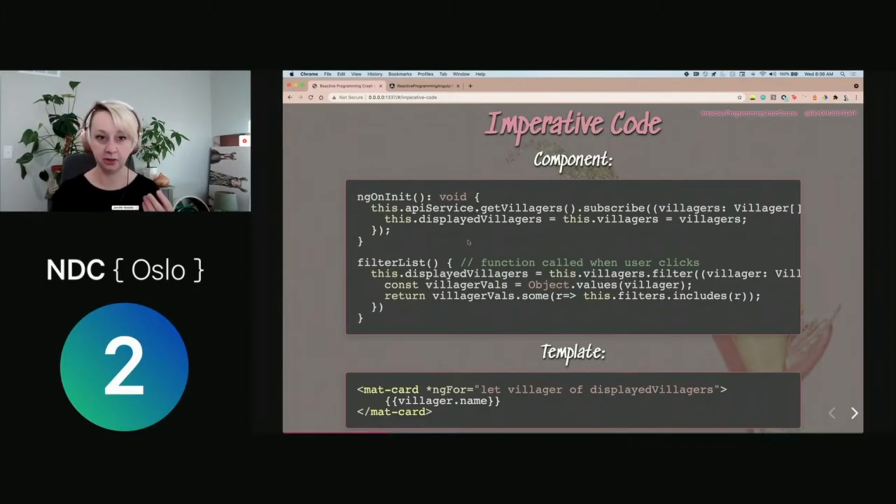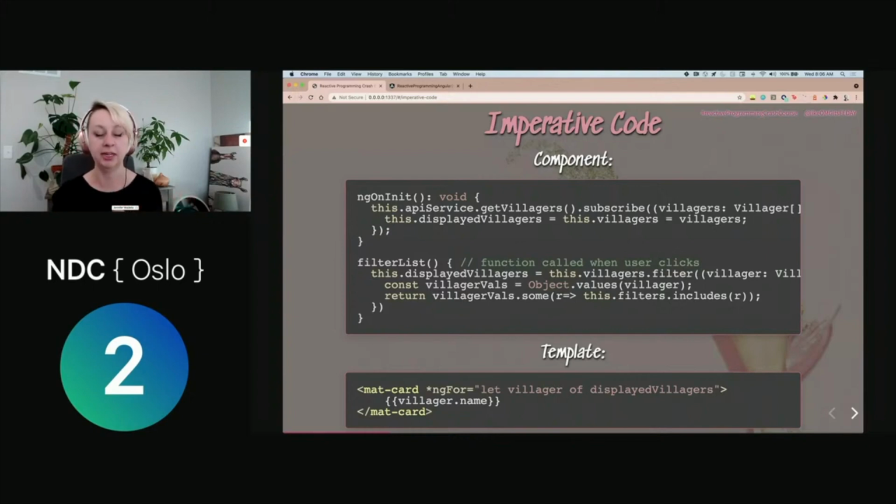So that's going to look a lot like this. This is a little bit of Angular code where I have my onInit lifecycle hook that's running at the beginning of this component, where I'm making a call to an API service, making an HTTP request. I'm getting the response of that, and then I'm just setting a member on my component that's going to be linked to whatever that is, equal to the response of that API call. Let's say I have an event where I want to fetch an initial list of data from an API, and then I want to filter that list based on user input. A user decides they want to only see certain elements in that list.